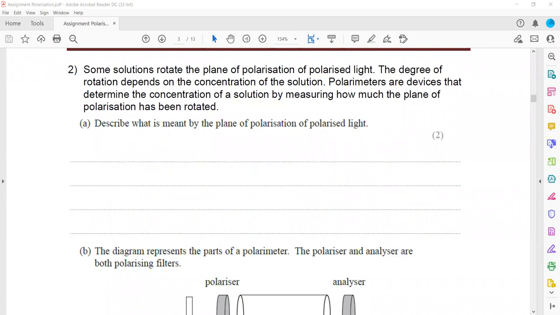So two things are very important. Students get confused when they see the term polarization of light. They just simply write the definition, but it depends on whether they're asking about the plane of polarization or they're only asking about the polarized wave.